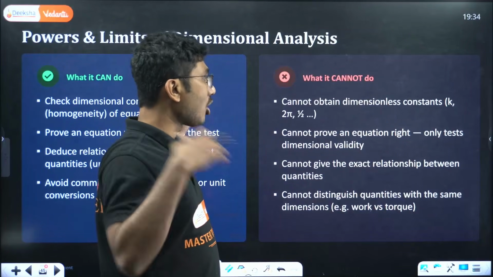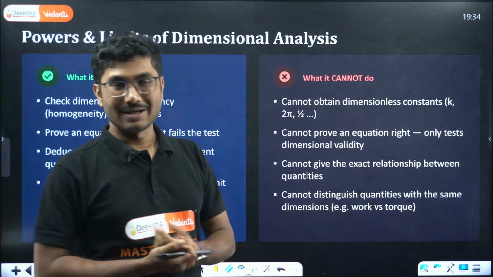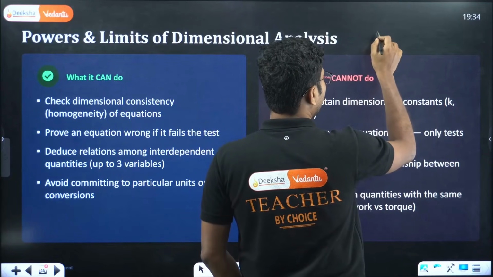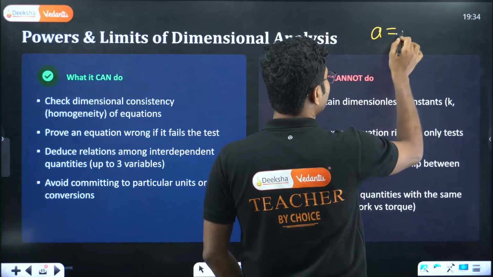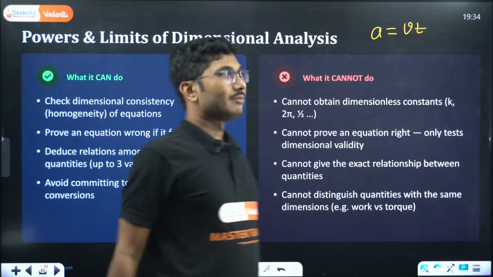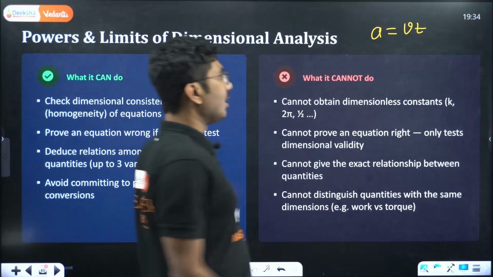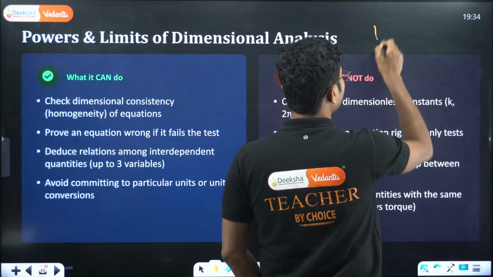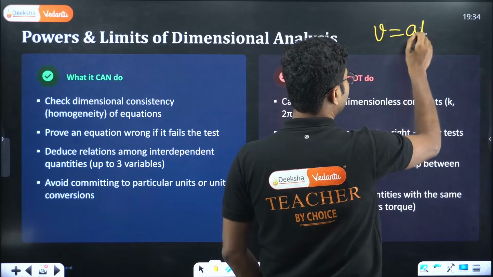It cannot prove an equation right. So if I say, suppose I write V equals At, okay.